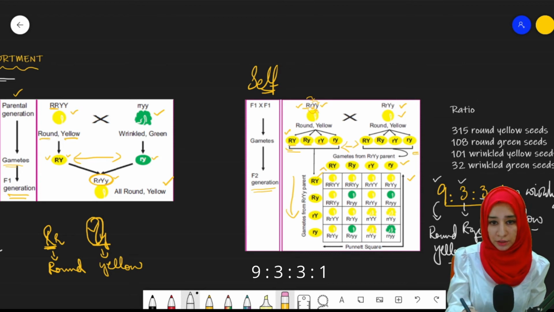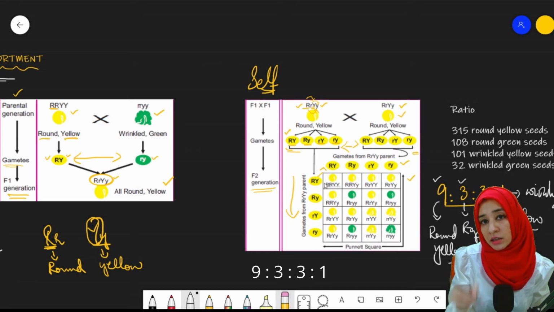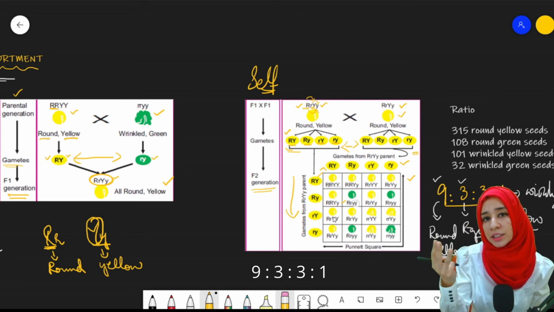How did we deduce this? If you can see here, capital R, capital Y, both are dominant, round yellow. Again dominant, round yellow, dominant, round yellow, then round yellow. Similar is the case. There are a total of 9 round yellow seeds. This is the first probability. Second, capital R, small r, round because of the presence of the dominant allele, whereas small y is the recessive one. This is recessive. It is the green color. So round green. Similar is the case here. This is the second round green and the third round green. So the second probability is the 3 round green seeds.